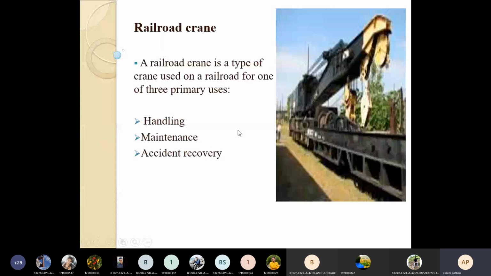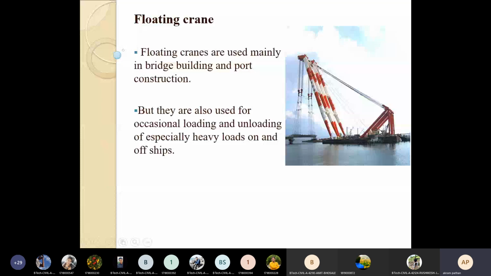Another important type of crane is the floating crane. So floating cranes are used mainly in bridge building and port constructions. So in case of underwater construction, we can use such type of crane, but they are also used for occasional loading and unloading of special heavy loads on and off ships. So such type of crane we can use for lifting particular loads in case of underwater constructions, or also for bridge construction across a particular river.